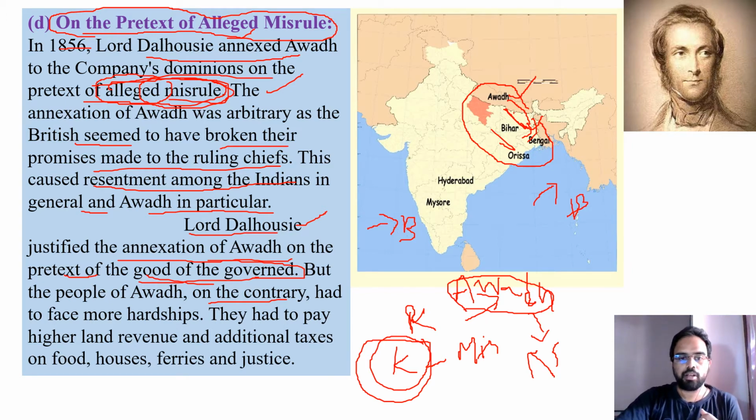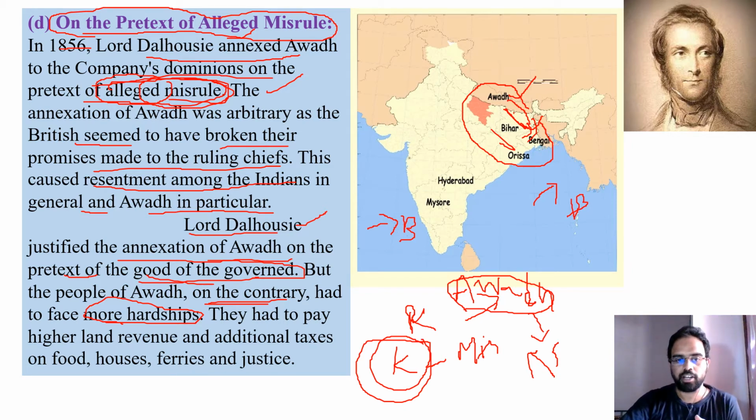No. The people of Awadh had to face more difficulties because the British outrightly increased the taxes and tried to take away all the money and resources from that area. People faced a lot of hardships, that means difficulties. They said that we will give you a good governance, but it was not there.